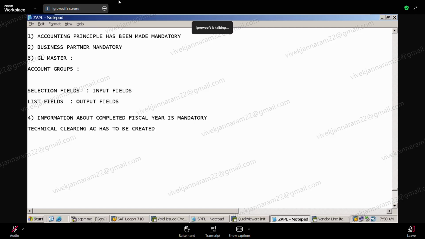So first, whenever any entry is getting posted, it will hit the technical clearing account, then it will be knocked off again. So this technical clearing account will always be zero. It is just used to reconcile the differences arising out of different accounting principles. That is the purpose of it. This account will always have zero balance. It will just be debited and credited on one side. Good. Next. What else?